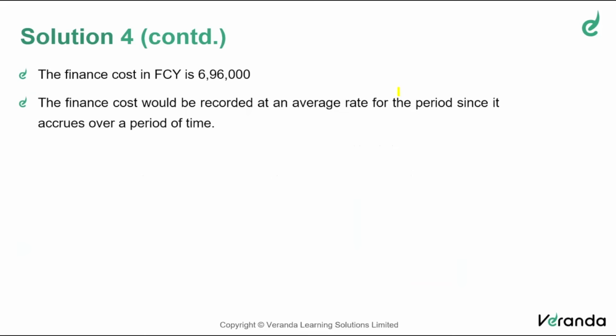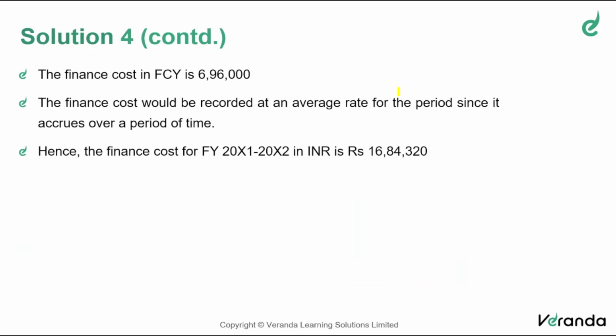Finance cost being an expenditure is a nominal item. We have to convert it based on average rate, which is 2.42. I think that is a rate, 6,96,000 into 2.42. Yeah, the average rate given in the problem is 2.42. So in Indian rupees, the finance cost will be 16 lakhs 84,320, which is nothing but 6,96,000 foreign currency multiplied by the average rate of 2.42.